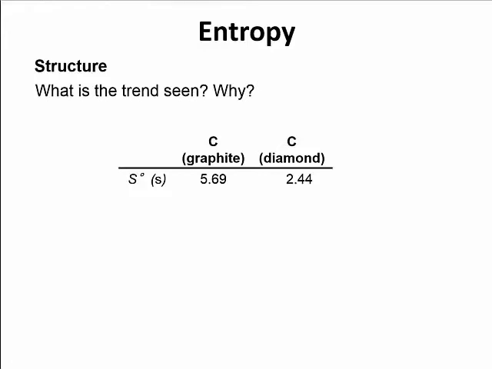That's why we use it to write with. Whereas diamond, the carbon atoms are more bound together, which is why diamonds are harder than graphite. So in the graphite, these atoms have more freedom of movement, which means they're going to have more possible microstates, which means they're going to have a higher entropy.